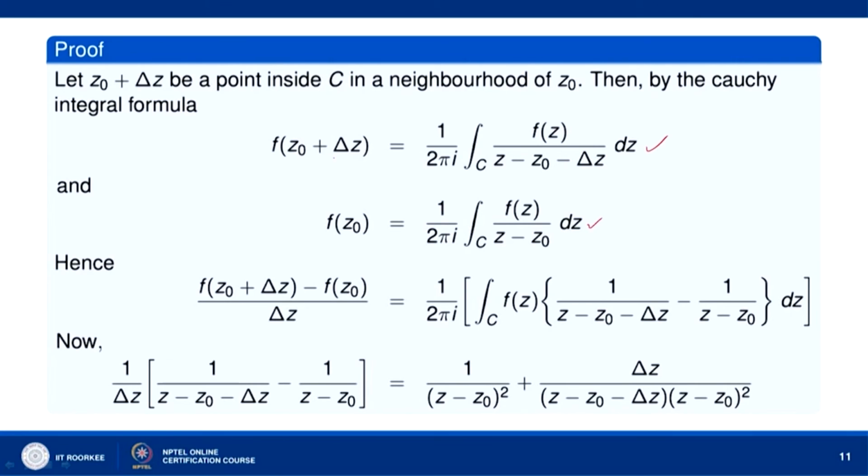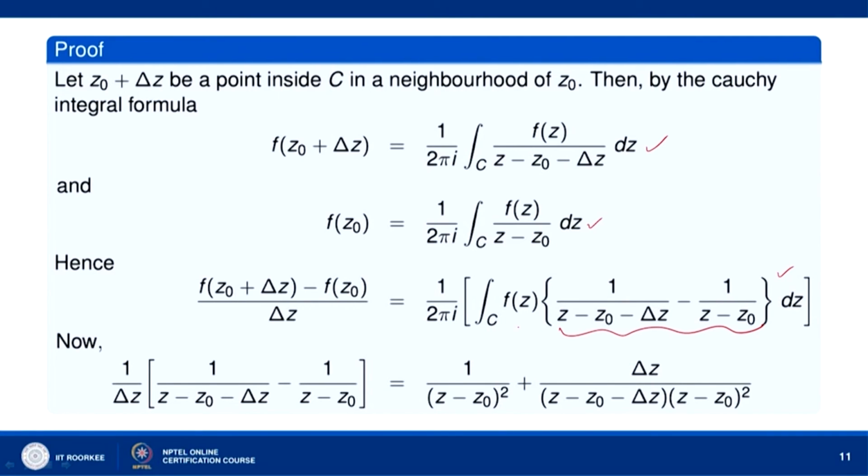Now, let us subtract the second equation from the first equation. So, f z naught plus delta z minus f z naught over delta z is equal to 1 over 2 pi i integral over C f z times the quantity 1 over z minus z naught minus delta z minus 1 over z minus z naught. Now, this expression we can write in this manner. You can verify that they are equal.